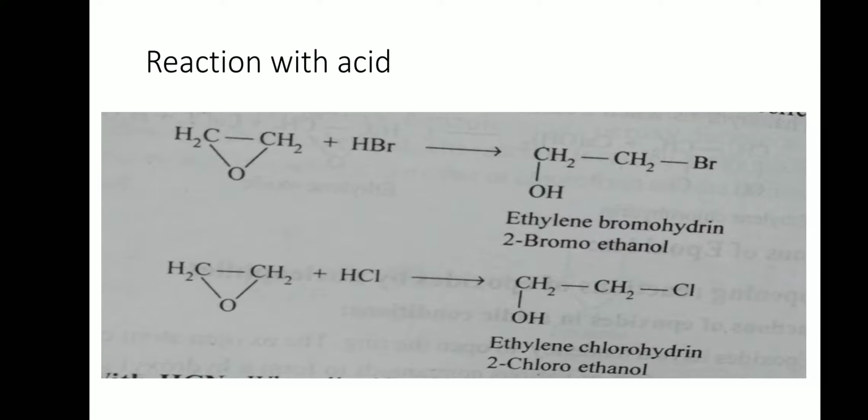Hence, ethylene oxide on treatment with HBr gives bromohydrin, that is 2-bromoethanol. Ethylene oxide on treatment with HCl gives the corresponding chlorohydrin, that is 2-chloroethanol.